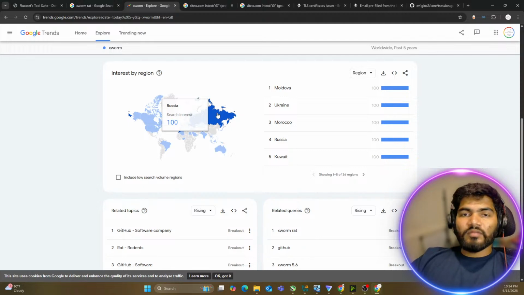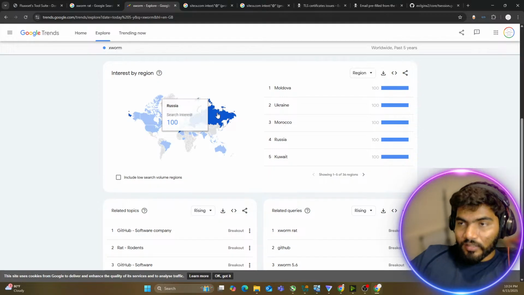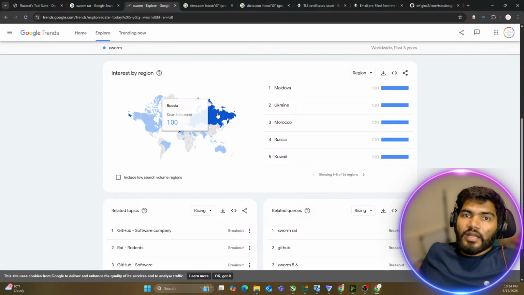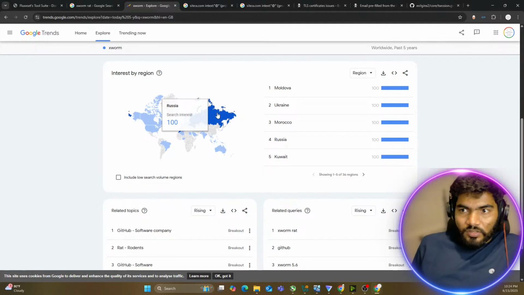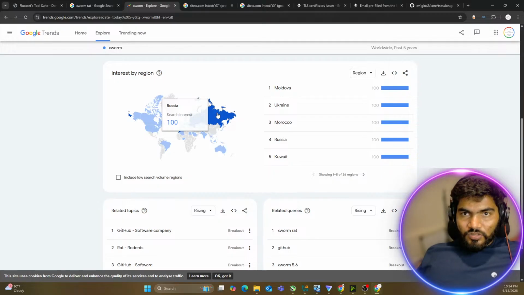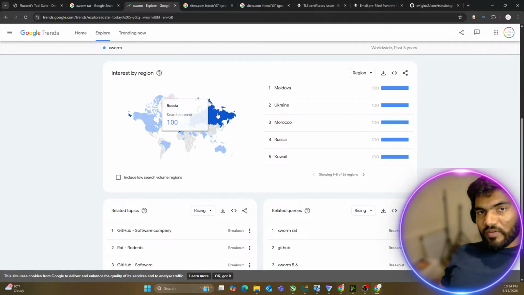Once the scraper and bot come to your website, they realize that it's a phishing website, and that's where the problem starts. Suddenly it accelerates the process of getting red flagged. It will not get flagged immediately unless it detects something or someone reports it, but it will accelerate the process of getting flagged. So that's why I recommend getting a private SSL certificate.